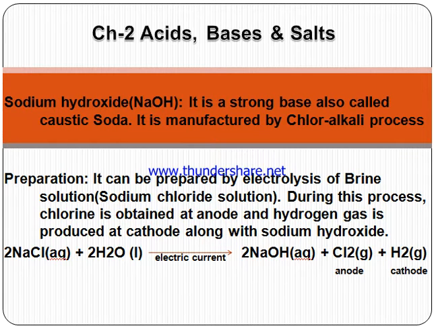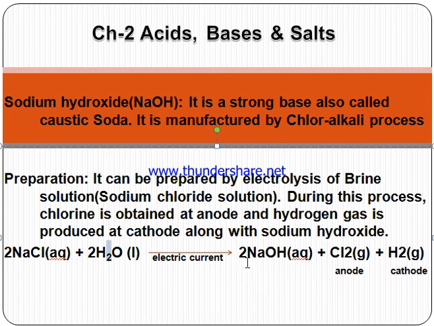So on reacting NaCl with water, chlorine gas is obtained at the anode, hydrogen gas is obtained at the cathode, and sodium hydroxide is obtained when electric current passes through it. So this is the complete reaction. You have to note this down, and you have to show the reaction. This reaction is very important.